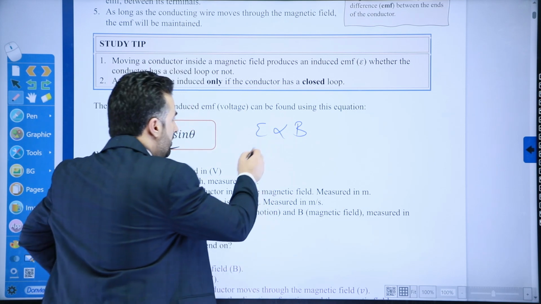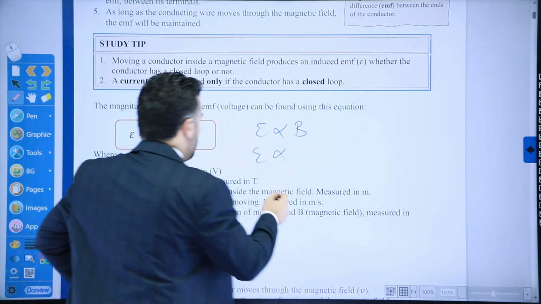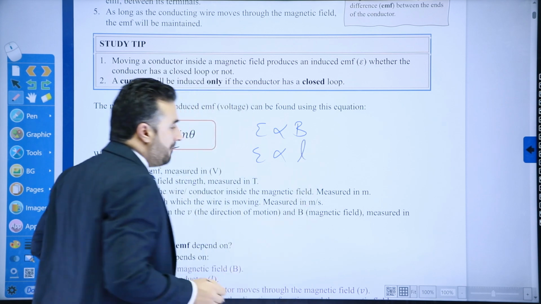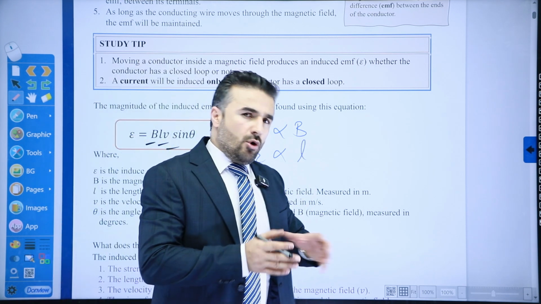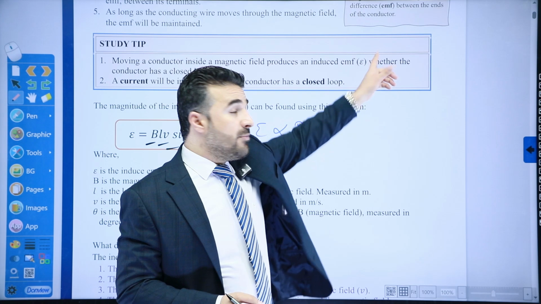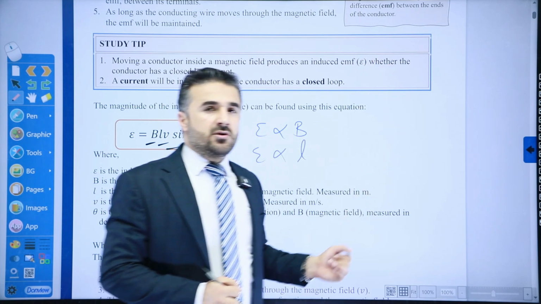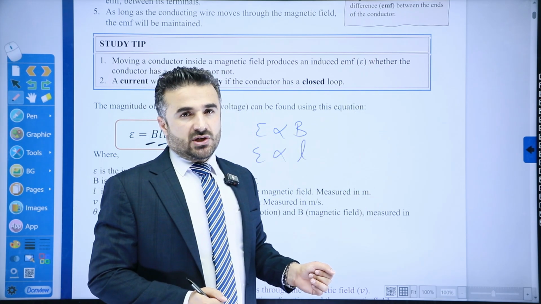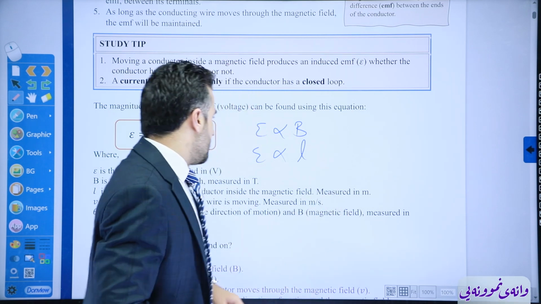And then, of course, another thing that it depends on is the length of the wire. So we can say the longer the wire within the magnetic field, the more the induced electromotive force as well. Okay, so that'll be for this one as well.